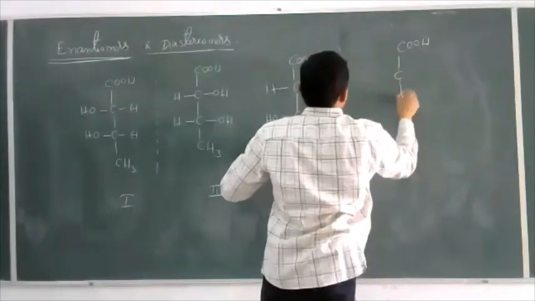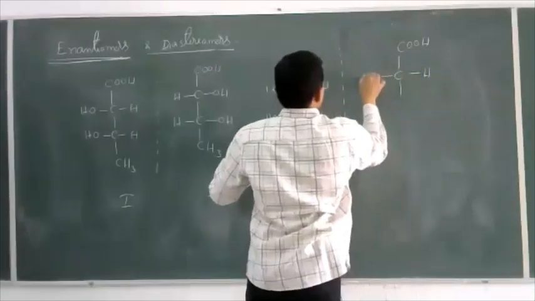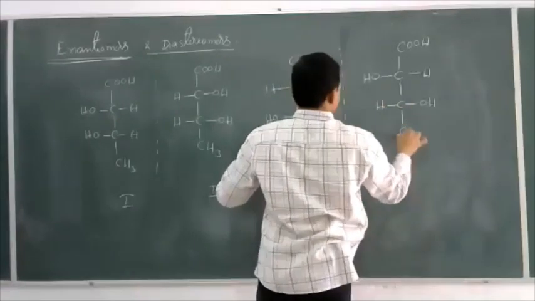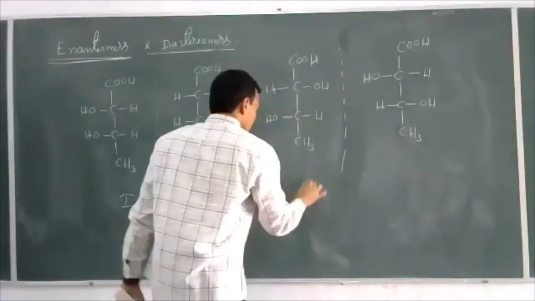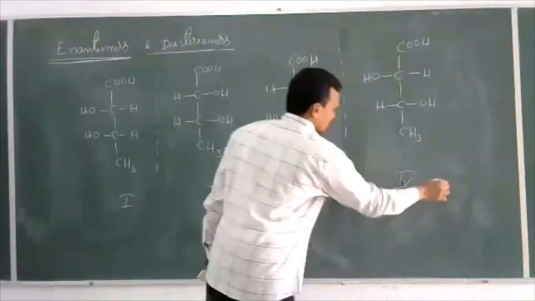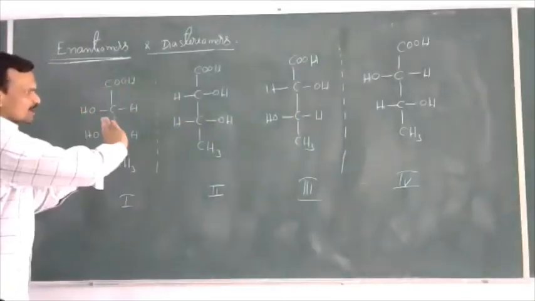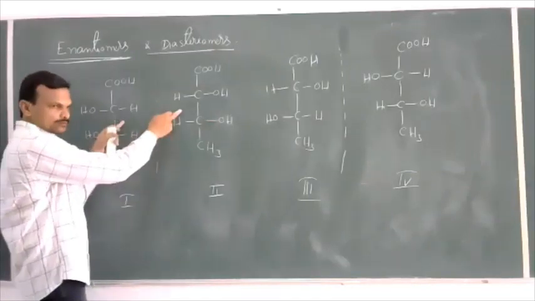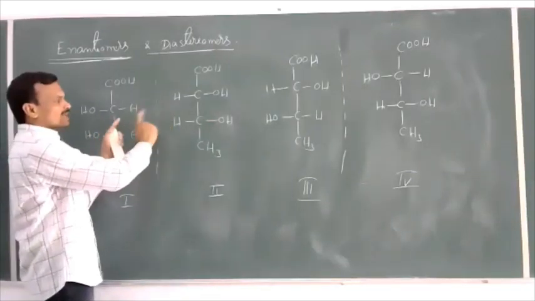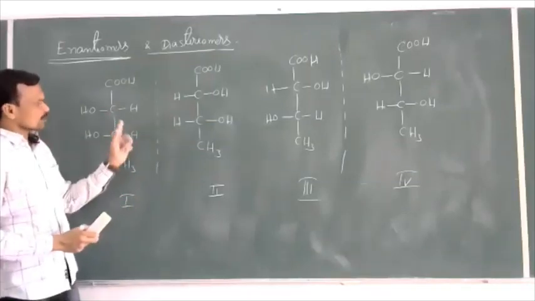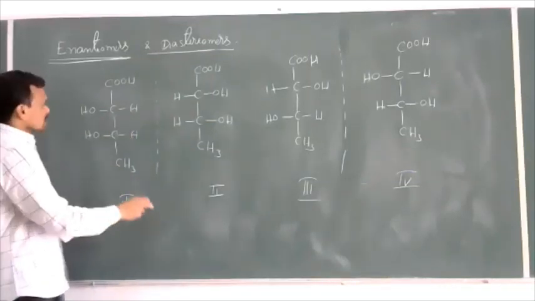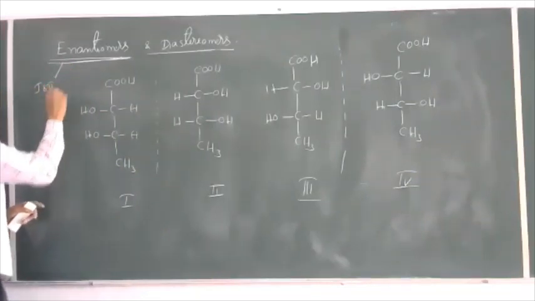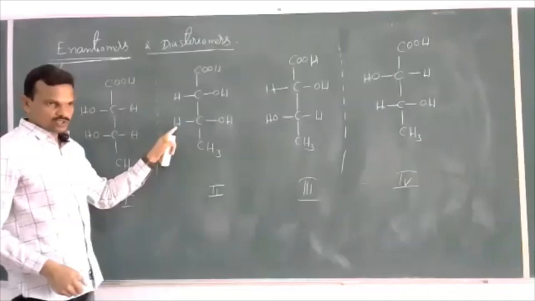COOH, C, H, OH, COH, H, and then CH3. Let this be the third one and this the fourth one. Now just compare these four structures. If you observe 1 and 2, they are mirror images, but not superimposable. So 1 and 2 are enantiomers. The pair of 1 and 2 structures are enantiomers.